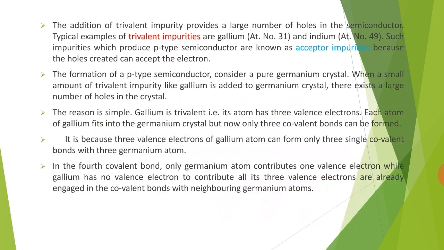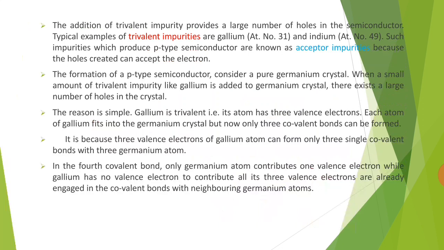can accept the electron. The formation of P-type semiconductor: consider a pure germanium crystal. When a small amount of trivalent impurity like gallium is added to germanium crystal, there exists a large number of holes in the crystal. The reason is simple.